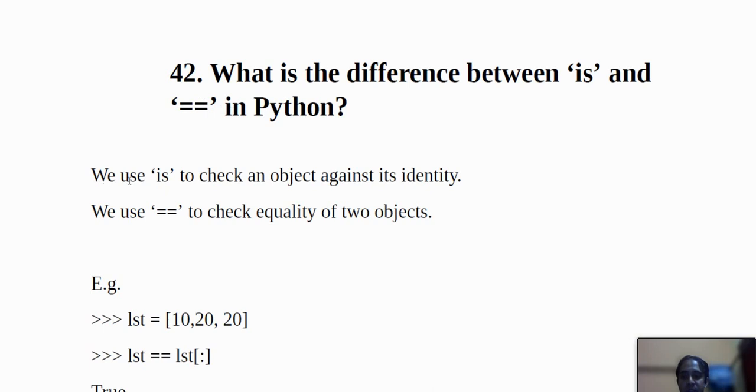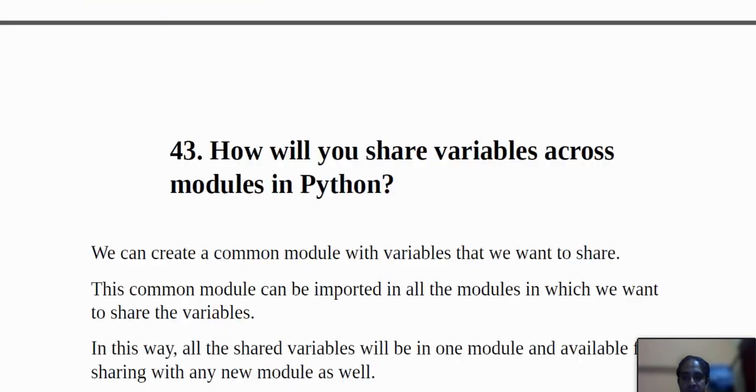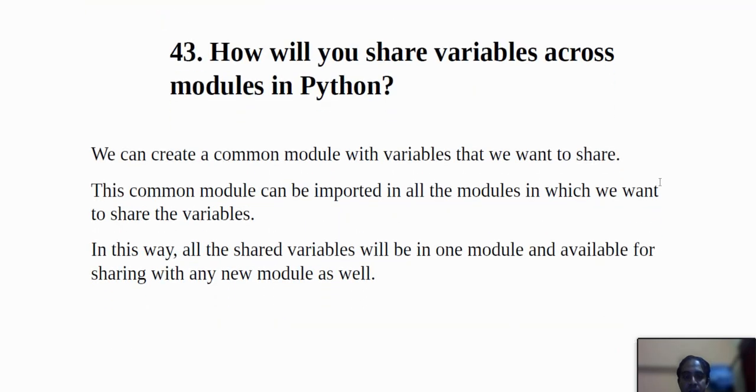So we use is to check an object against its identity, and we use double equals to check equality on the two objects. So next question is: how will you share variables across modules in Python?